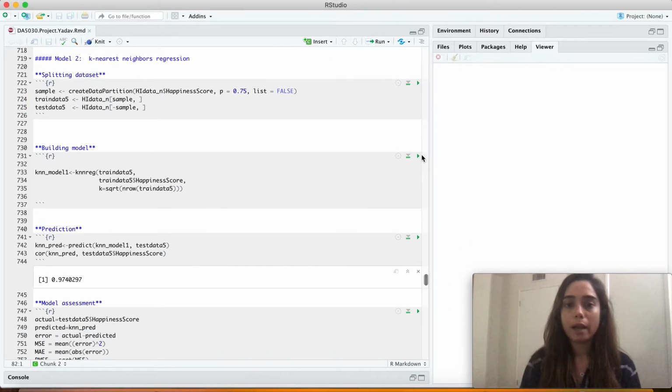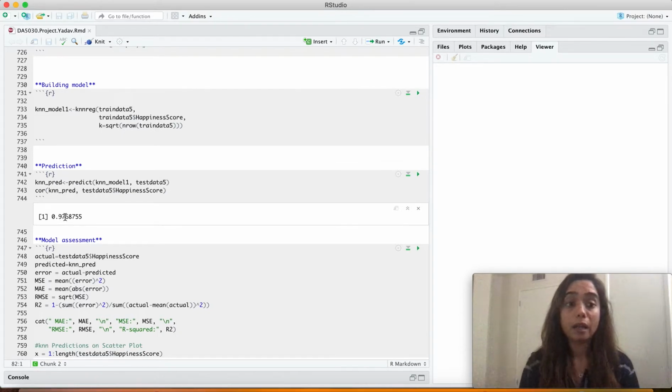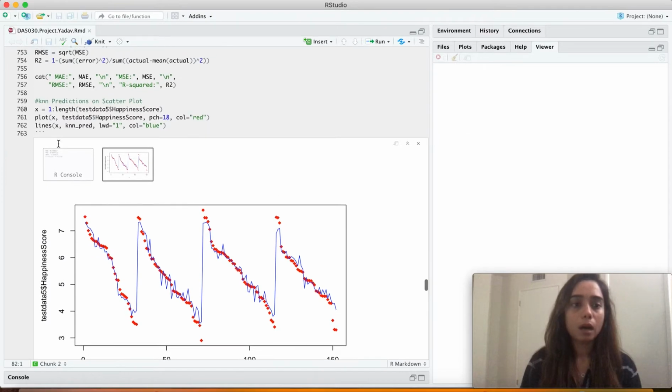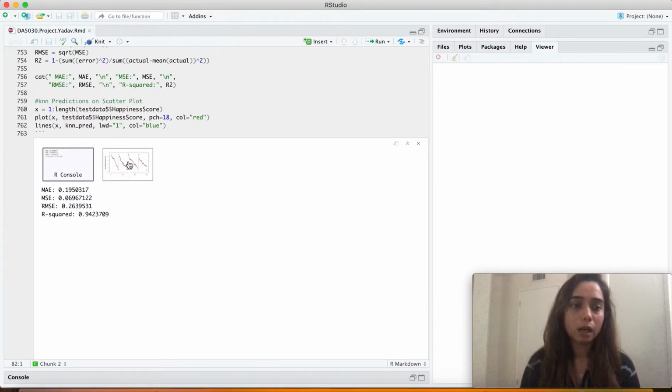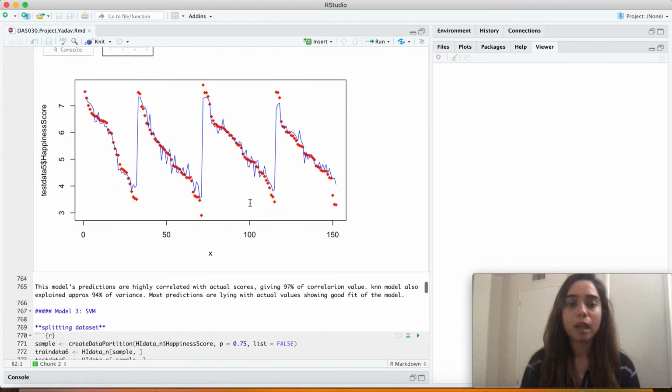Here you can see I fitted the model, made predictions, and found the correlation between the prediction and the happiness score. It was approximately 98%, which was quite high. During my model assessment step, I evaluated the RMSE and MSE, and plotted the scatter plot between actual and predicted values.